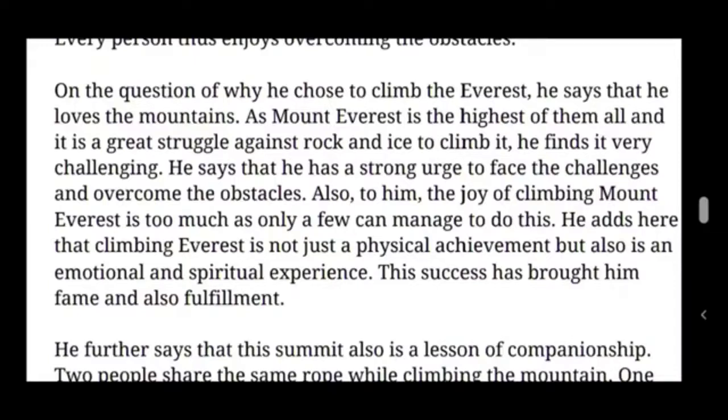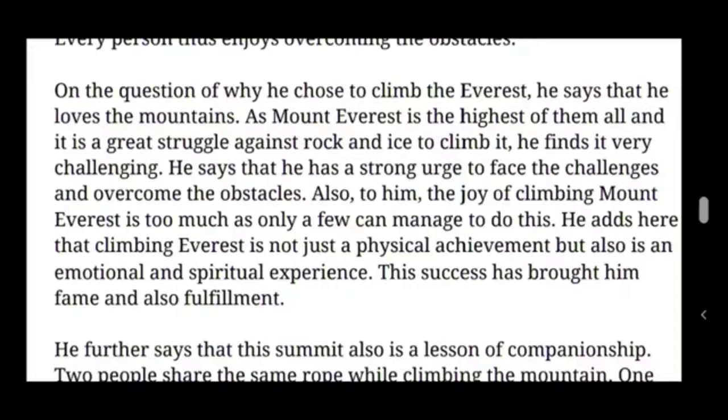He adds here that climbing Everest is not just a physical achievement, but also an emotional and spiritual experience. So he just added this as a conclusion.